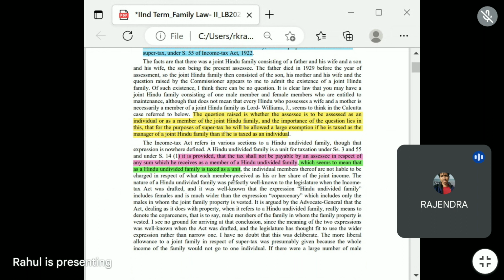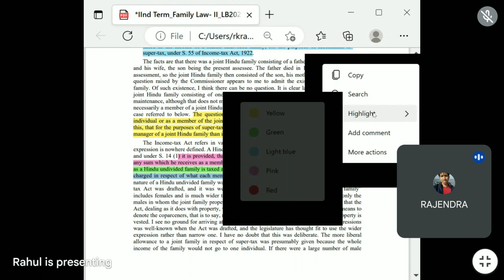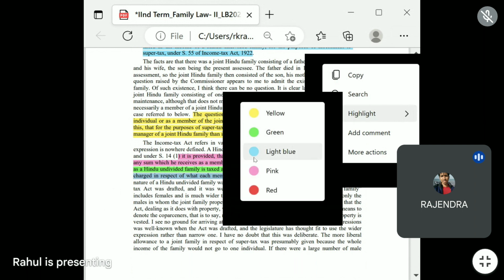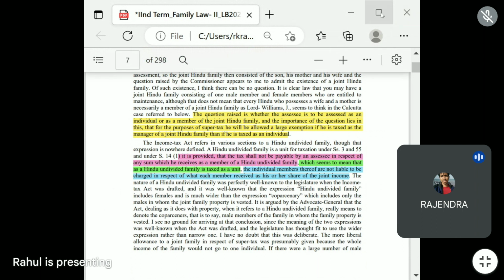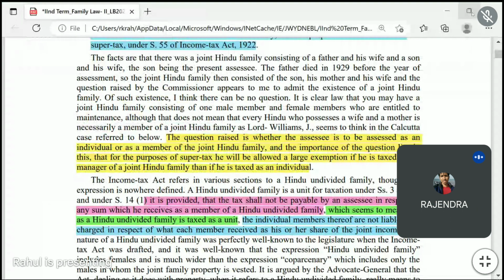Means in joint income, if father-in-law, or if there are other members earning money, or sharing the joint income, then they are not liable to pay individual taxes. Okay, it is written in section 14 subclause 1.